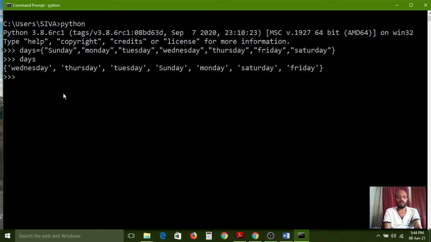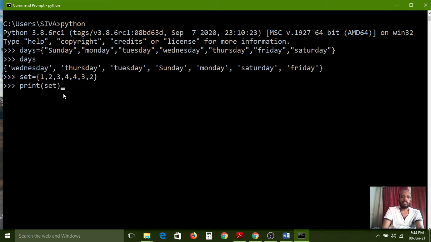Now I want to create one more set. For that I am using curly braces, and in between these curly braces 1, 2, 3, 4, and again 4 I am using, again 3, again 2. So how many elements do we have here? 1, 2, 3, 4, 5, 6, 7. So 7 elements I have stored in the set. Now I am printing.